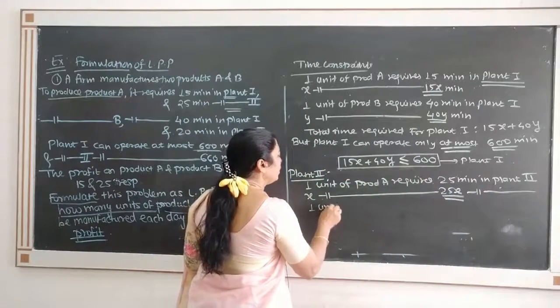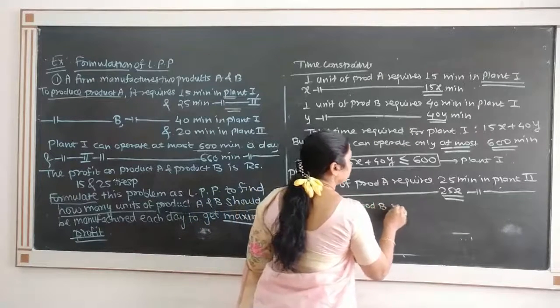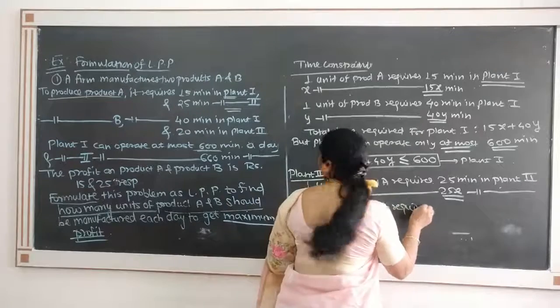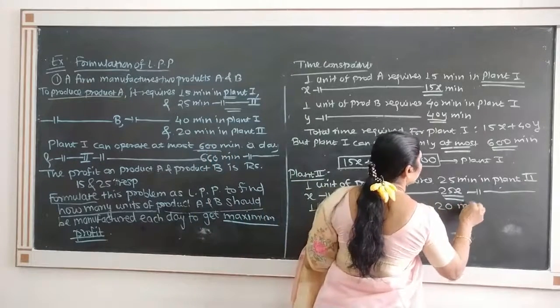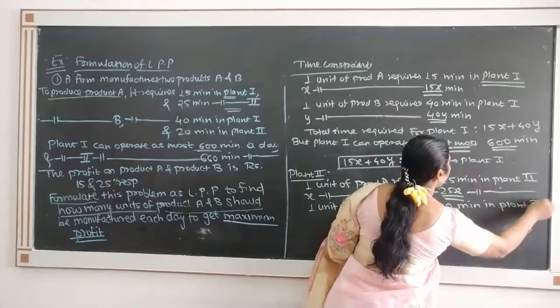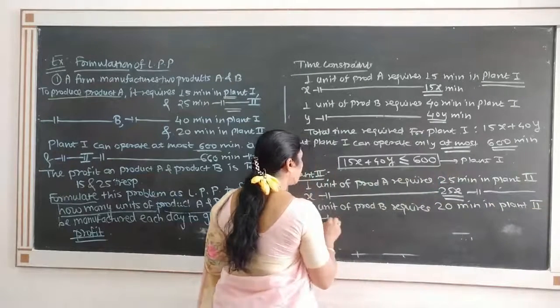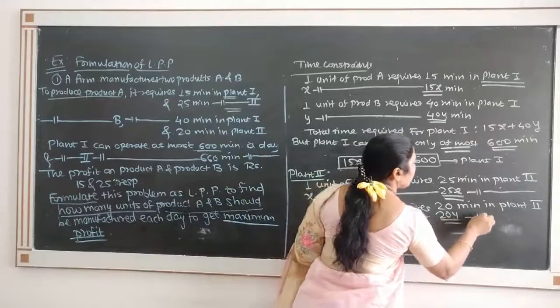Similarly, 1 unit of product B requires 20 minutes in plant 2. Therefore, y units of product B require 20y minutes in plant 2.